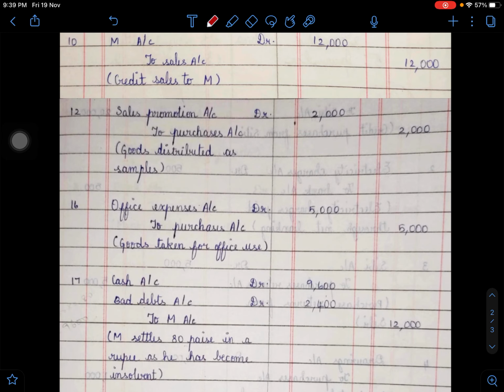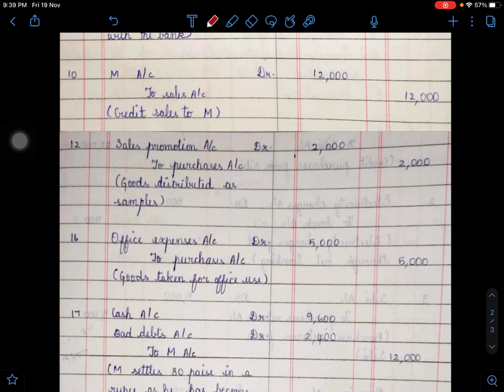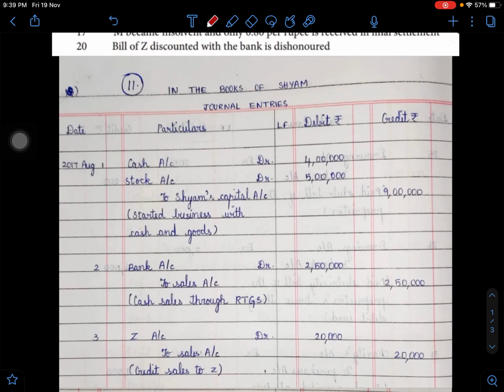Able to follow? So whenever goods are going out other than sales, what you must do is credit purchases. This is going to be a common rule. So here you write sales promotion account debit 2,000, to purchases account. So goods distributed as free samples.